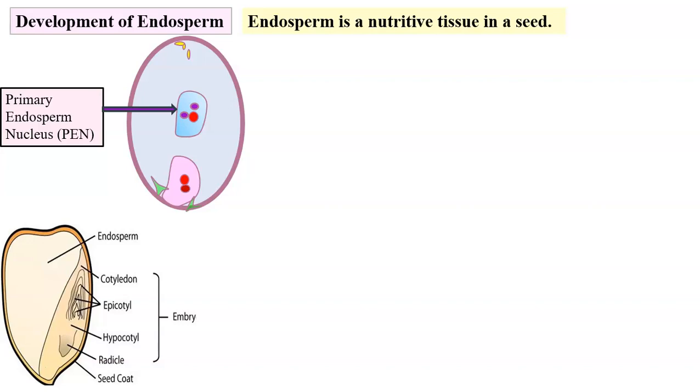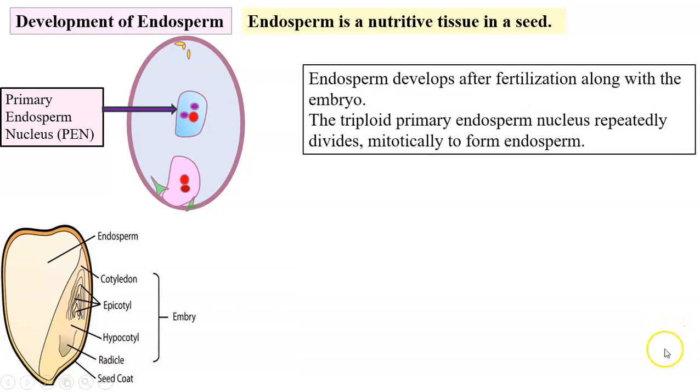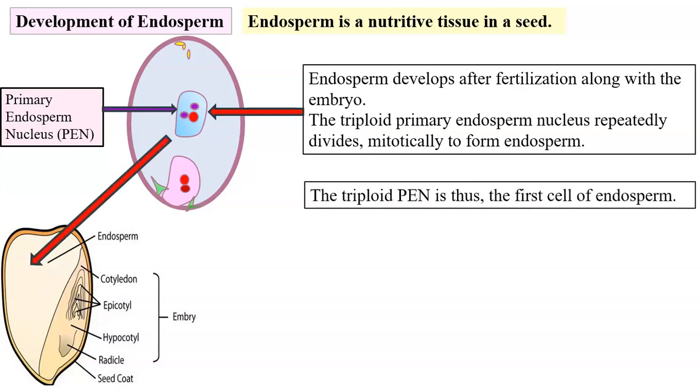Now we will discuss the development of endosperm. The endosperm is a nutritive tissue in a seed. It develops after fertilization along with the embryo. The triploid primary endosperm nucleus repeatedly undergoes division to form endosperm.